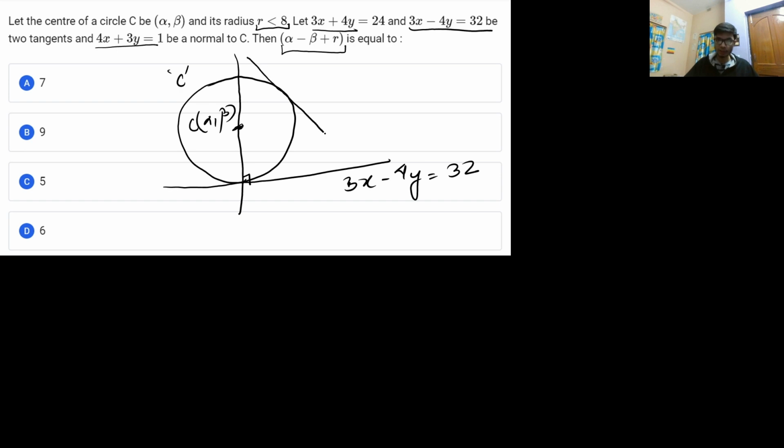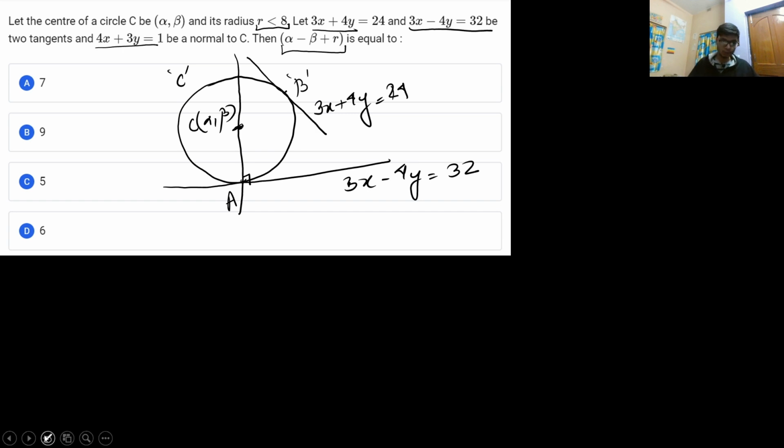Let us assume that the other tangent was drawn at this particular point. Let me label this point as point A and this particular point as point B. So this is the other tangent, that is 3x plus 4y is equal to 24. So this is point A.